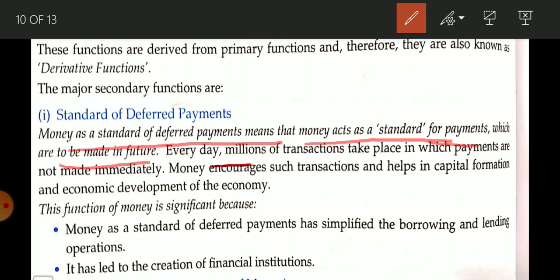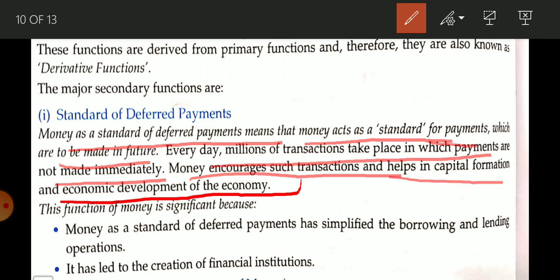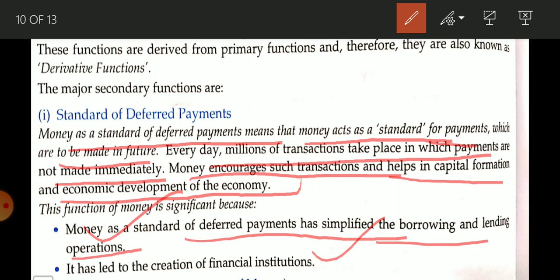Every day millions of transactions take place in which payment is not made immediately. Money encourages such transactions and helps in capital formation and economic development of the economy. So money as a standard of deferred payment has simplified borrowing and lending operations. It has led to the creation of financial institutions.